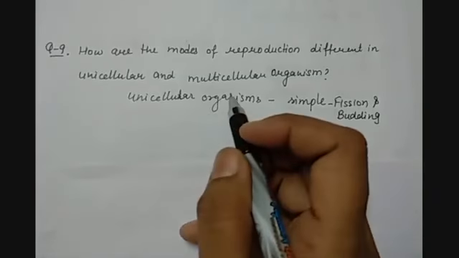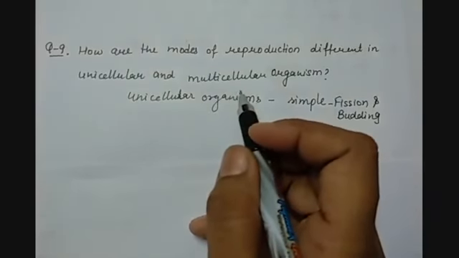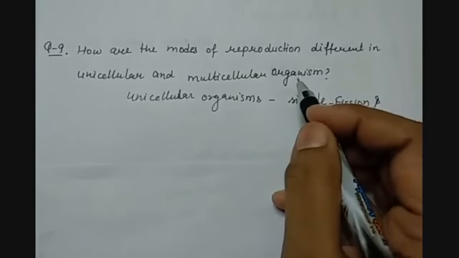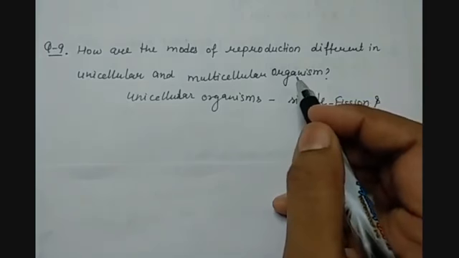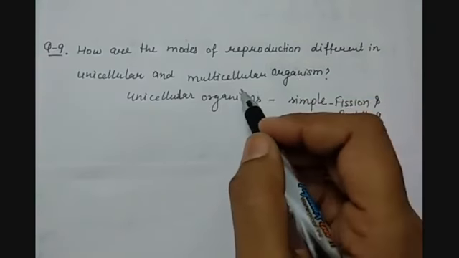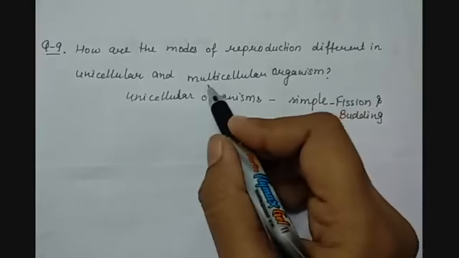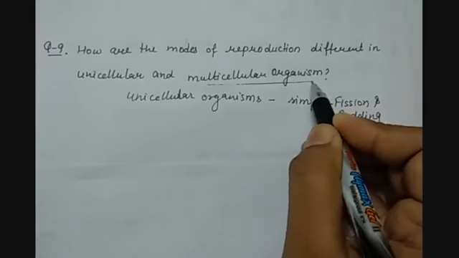Then multicellular organisms contain various cells and a separate system for reproduction. Hence, they can reproduce by both methods, asexual as well as sexual reproduction. The multicellular organisms can adopt both of the methods.